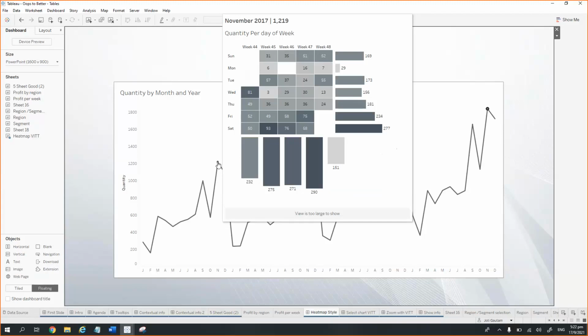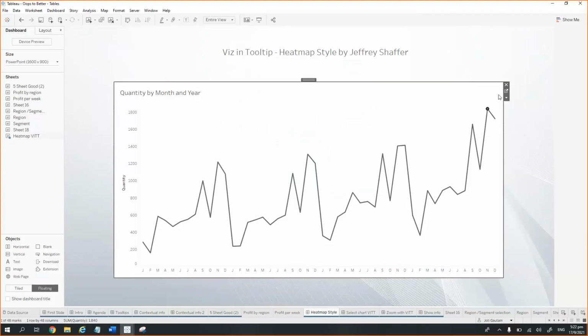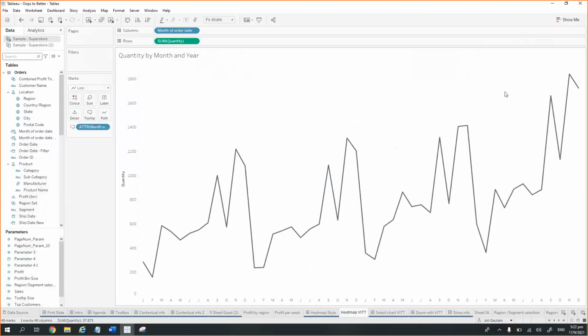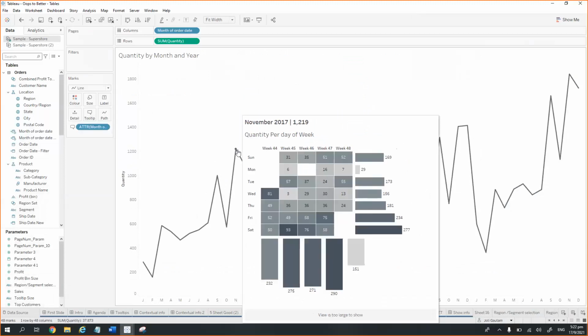So what's happening here, let me go to the sheet. We are going to select a particular point, and when we hover over that, it is going to show the details as per that particular point.